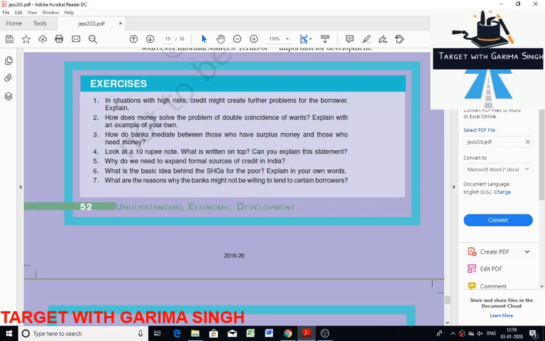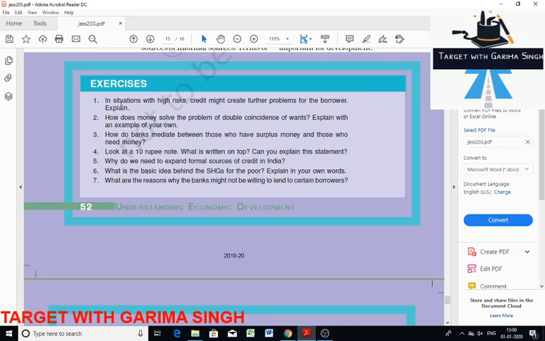In situations with high risk, credit might create further problems for the borrower. Explain. So in this you can write: in situations with high risk, credit might create further problems for the borrower. This is also known as a debt trap. Taking credit involves an interest rate on the loan, and if this is not paid back, then the borrower is forced to give up his collateral or asset used as a guarantee to the lender.